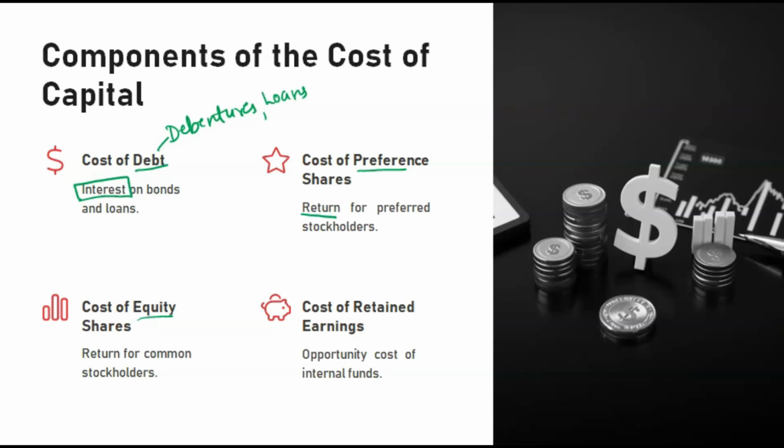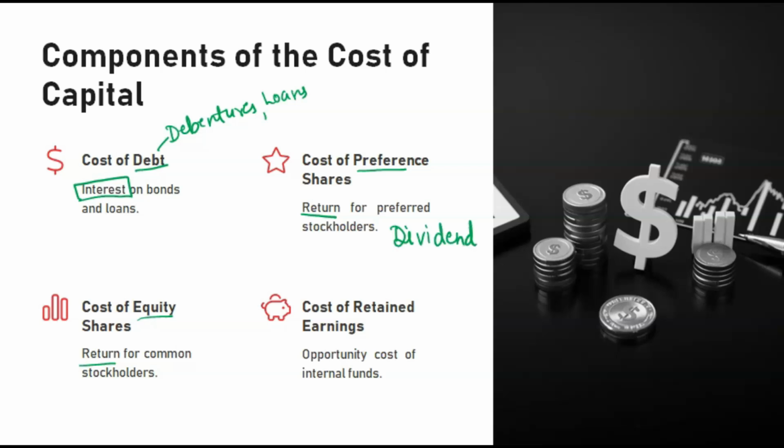In equity shares also we have to give them return. After distributing to preference shareholders, we have to distribute the profits, or whatever their rights are, among the equity shareholders. So in shares there are 2 things, preference and equity. Talking about shares, we have to pay them dividends. Dividend is their profit.